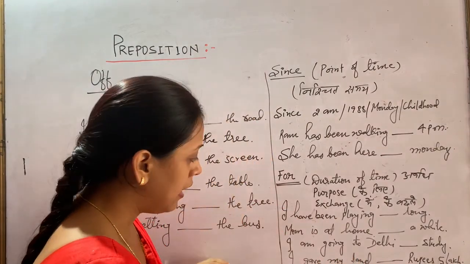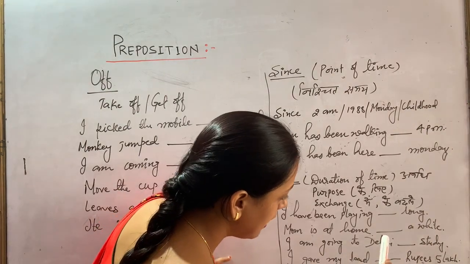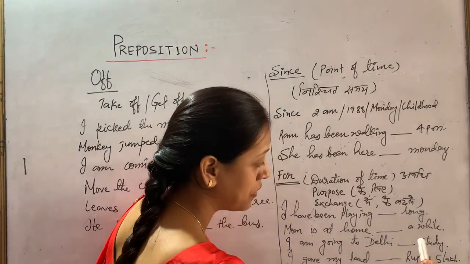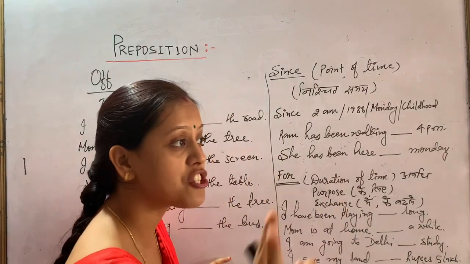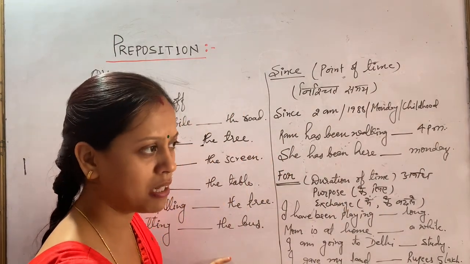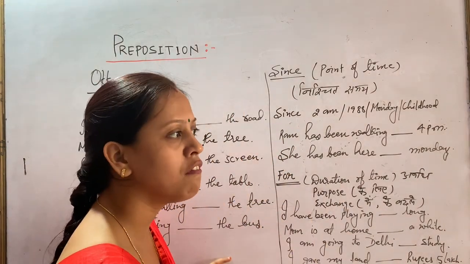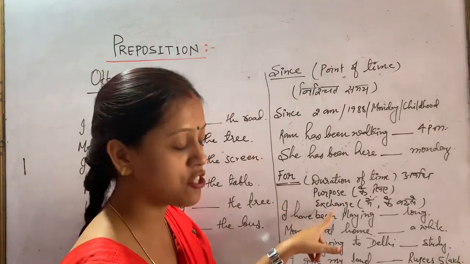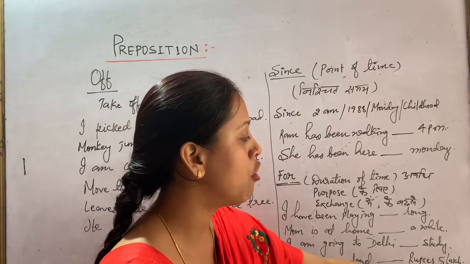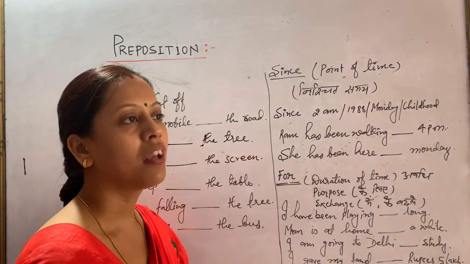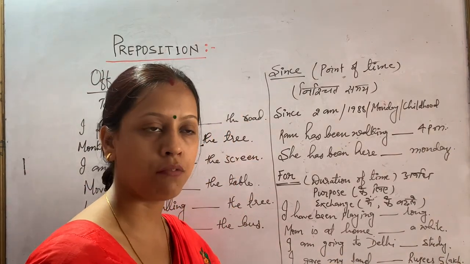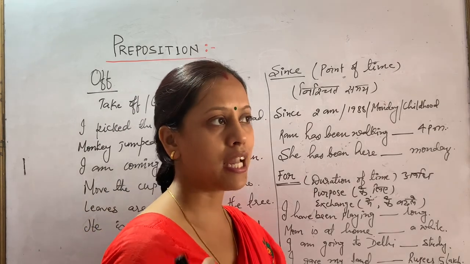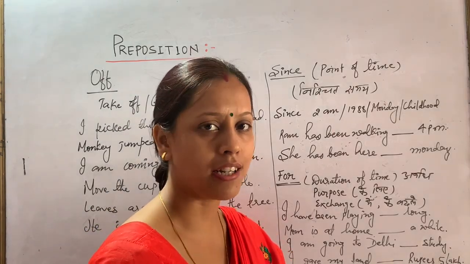"I gave my land for rupees 5 lakh." You are exchanging: in exchange for 5 lakh you have given your piece of land. So again, for is used in exchange. My younger brother was fighting with me to get a chocolate.